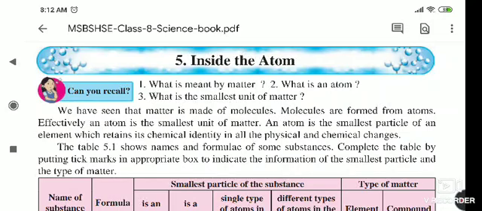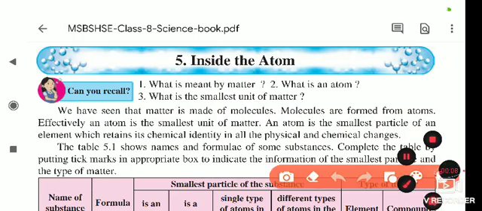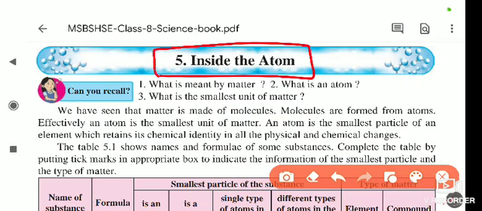Today we will start the new lesson, Inside the Atom. The lesson name is Inside the Atom. As you know, every substance is made up of a smallest particle, and that particle is called an atom.